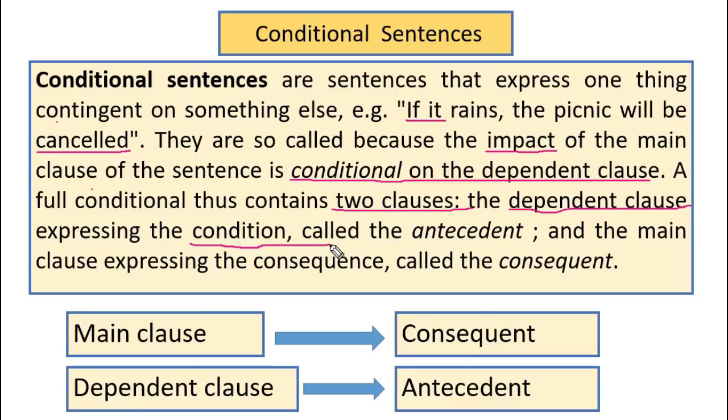In the dependent clause you get the condition, and it is called the antecedent, and the main clause expresses the consequence. In the main clause you get the consequence and it is called the consequent. So we see that in the main clause we get the consequent, and in the dependent clause we get the antecedent.